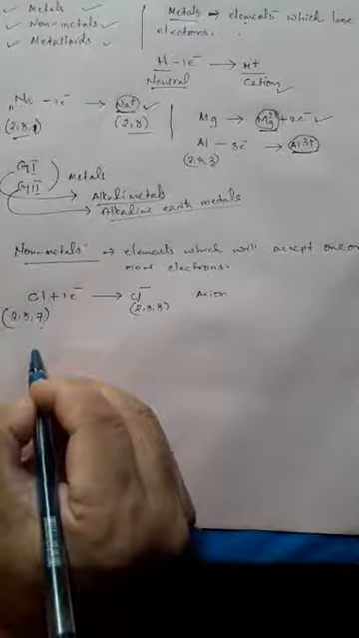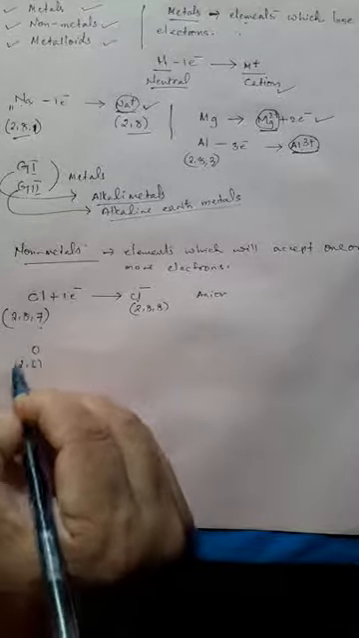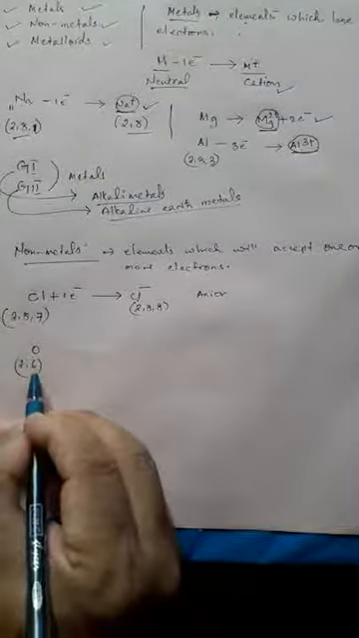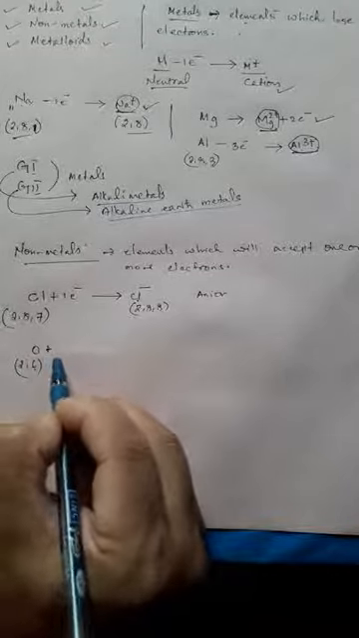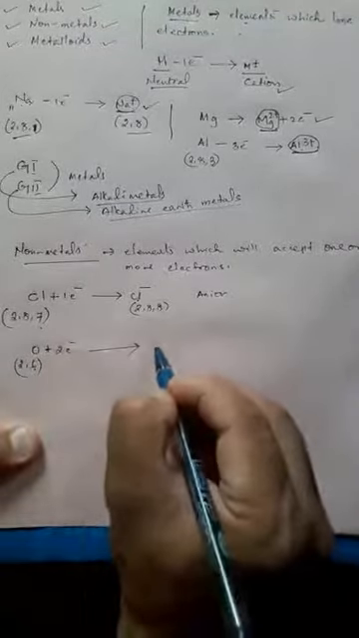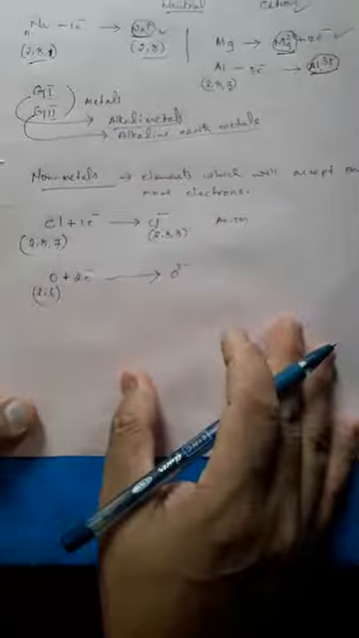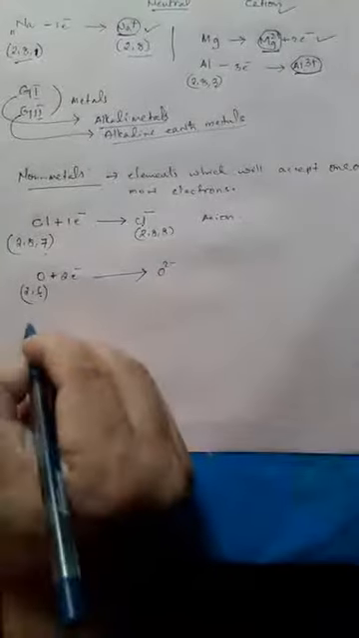Let's see another example. Let's do it for oxygen. 2, 6 is the configuration. So it has a vacancy for 2 electrons, plus 2e. Then oxygen will convert into O2 minus. Likewise we can write for other non-metals as well. Next one, metalloids.